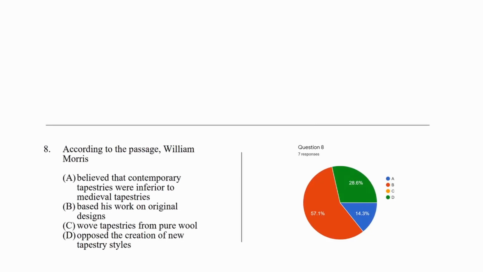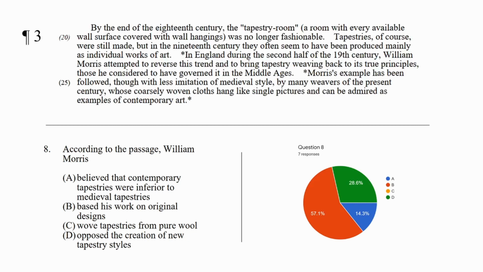Question 8 says, according to the passage, William Morris, A, believed that contemporary tapestries were inferior to medieval tapestries, B, based his work on original designs, C, wove tapestries from pure wool, or D, opposed the creation of new tapestry styles. So this answer is found in the 3rd paragraph at the bottom. And this is the sentence that's going to answer our question. Now, 3 of these answers are not written anywhere.